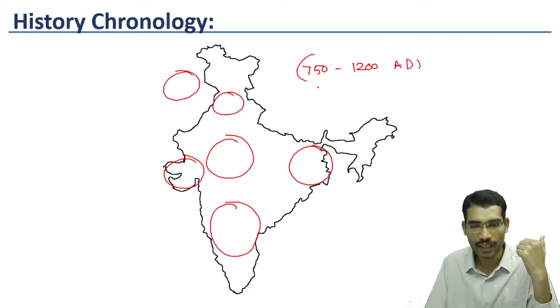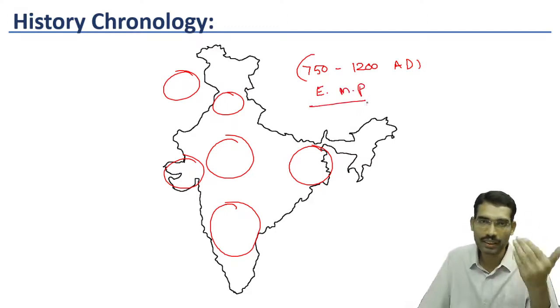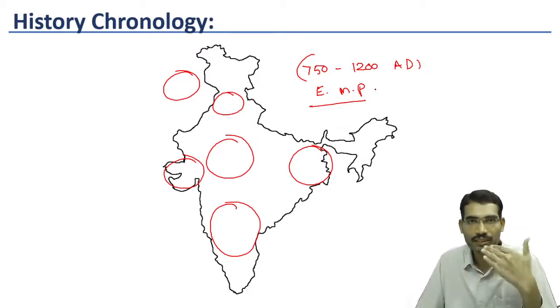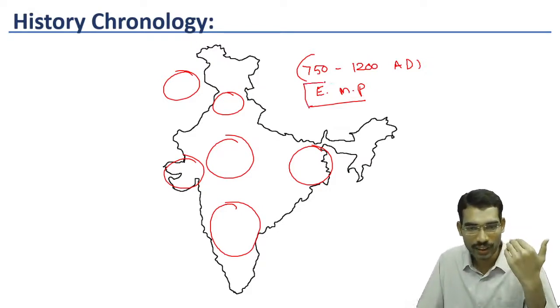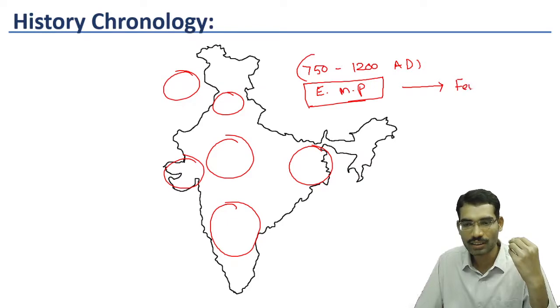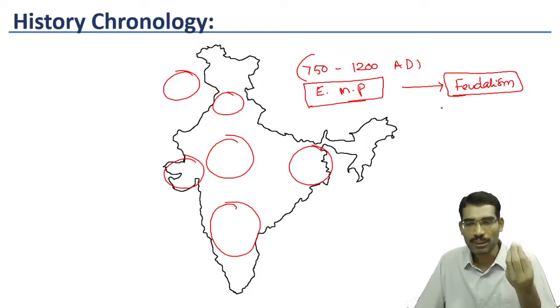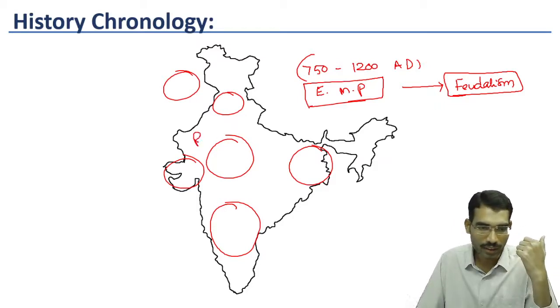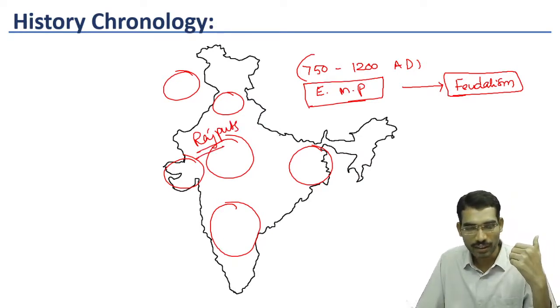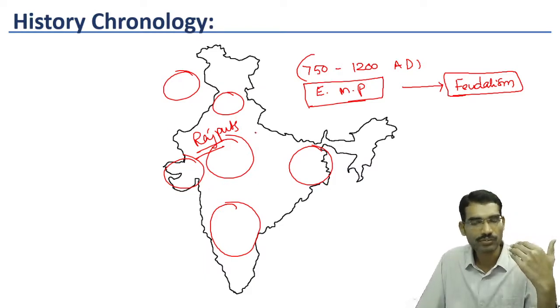We are calling it the early medieval period because after 1206 or 1200 AD, we are calling Indian history the medieval period. So during this early medieval period, one of the significant developments or special characteristics of Indian history is the rise of feudalism. Feudalism means small zamindars and small landlords also acted as a political force. Here, Rajputs. So it was the age of Rajputs. They captured different areas from 750 to 1200 AD.